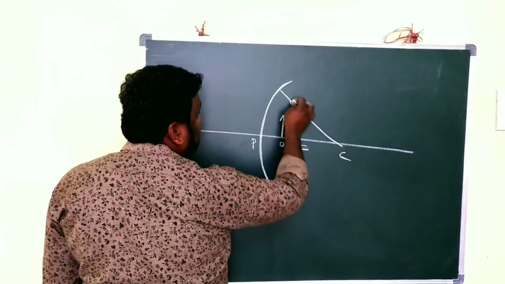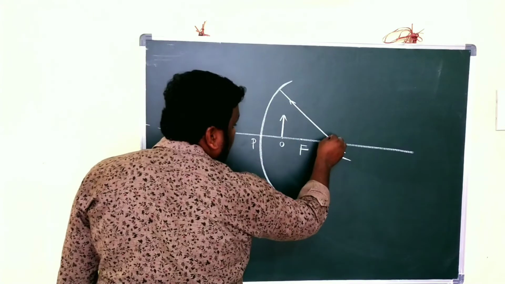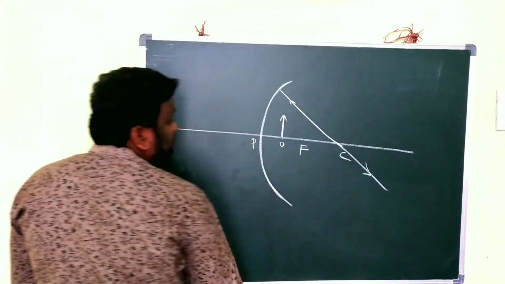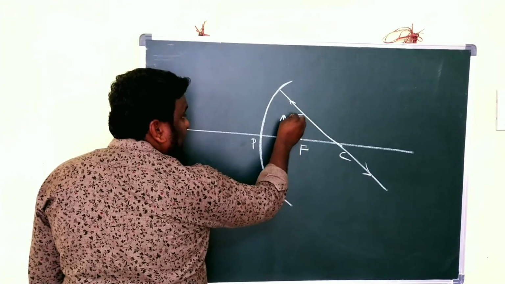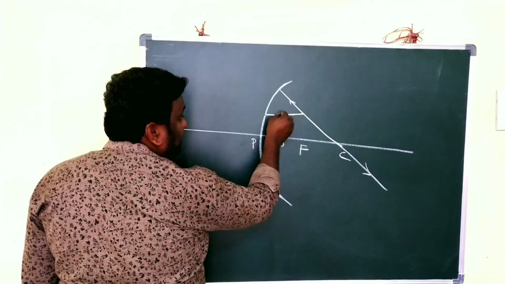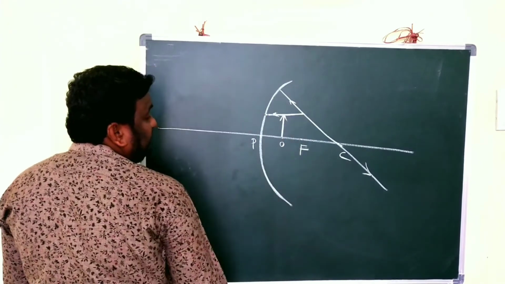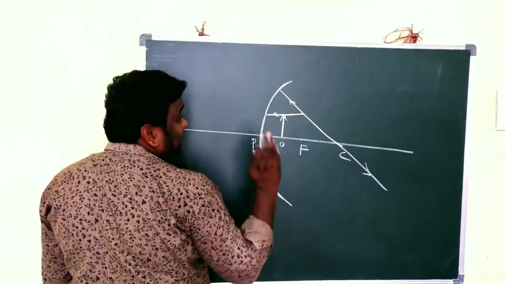Here the ray is passing through the center of curvature, and that is going to reflect back again. Clear? And now we are taking another ray. This is the another ray. Already I told you there are some rules to draw the ray diagram.